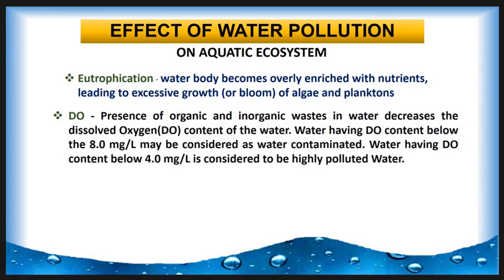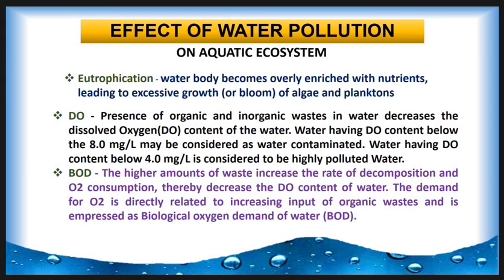Then we see what DO is. DO means dissolved oxygen. The presence of organic and inorganic waste in the water decreases the dissolved oxygen level. Water having a DO content below 8 mg per liter may be considered contaminated. Water having a DO content below 4 mg per liter is considered highly polluted water.